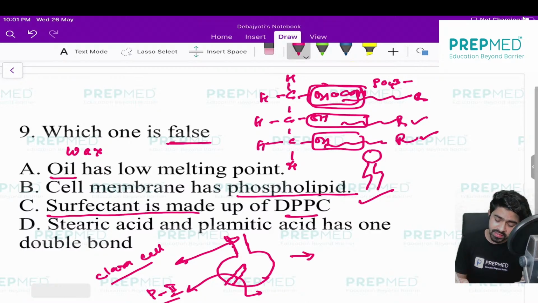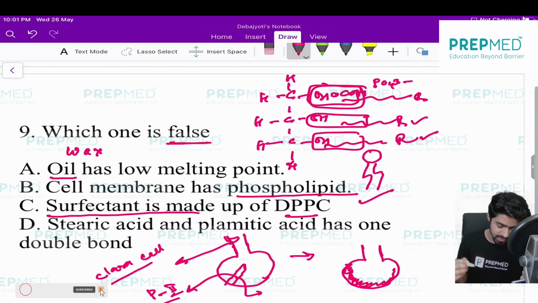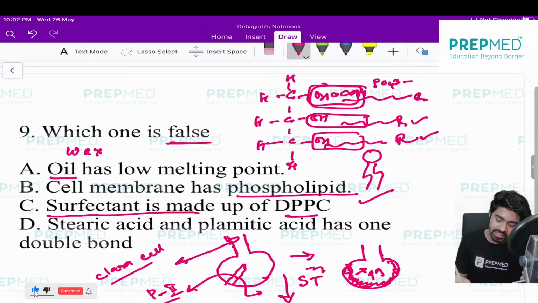This surfactant is nothing but a layer of fat. Surfactant is a layer of DPDC. What is DPDC? Dipalmitoyl. It is made up of a fatty acid called palmitic acid, phosphatidylcholine. Okay, and it prevents the inward force of alveoli, which is called the collapsing force, also called surface tension. So it will decrease the surface tension. Why is it named surfactant? Because it will decrease the surface tension. So it is also a correct statement, and it is made up of DPDC.